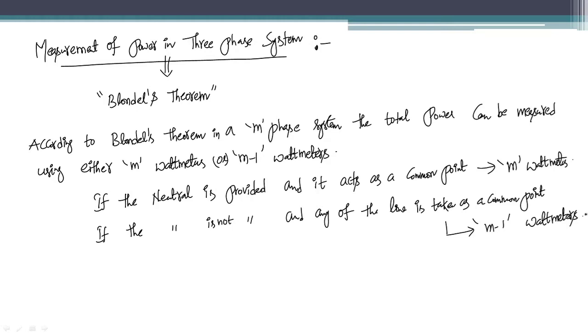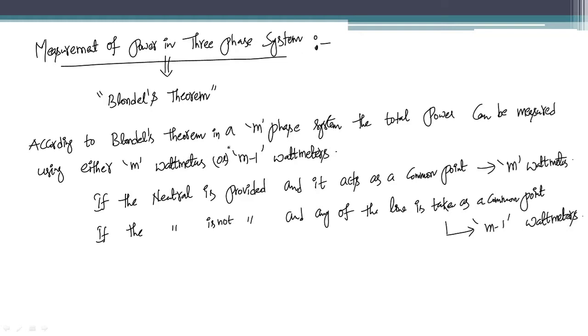Okay, let me read it again for you. According to Blondel's theorem, Blondel is the name of the scientist who gave this theorem based upon the measurement of power in a three-phase system using wattmeters.